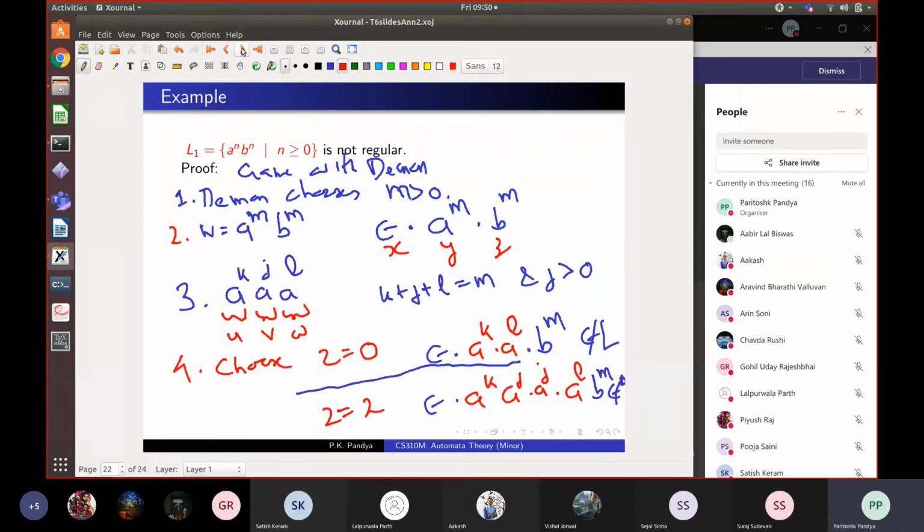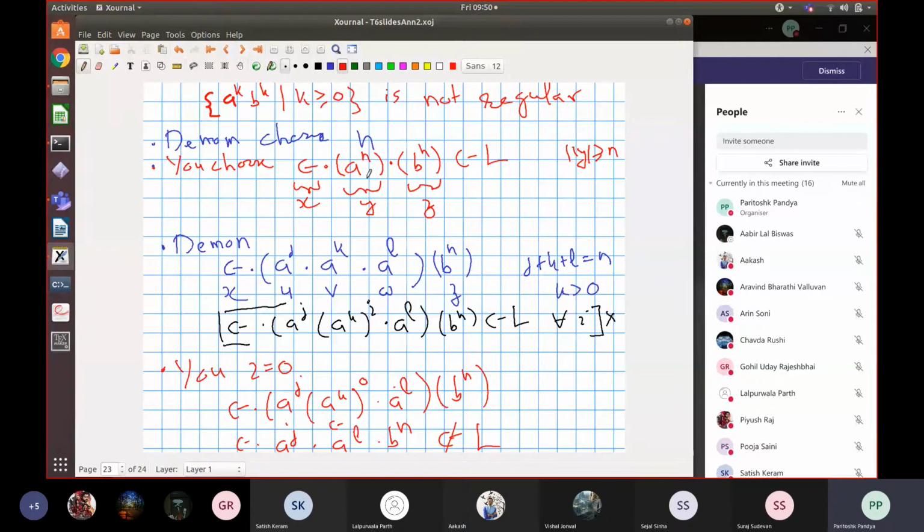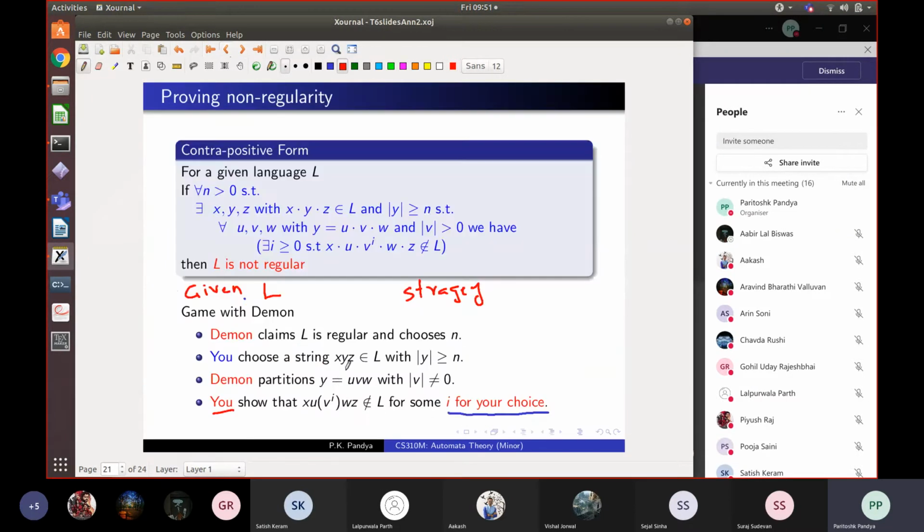In our example, Daemon chose N, and we chose this long word A raised to N, B raised to N. So N occurrences of A, N occurrences of B, and we chose for the non-pumpable part this part A raised to N. So this was all our choice. Now Daemon says, no, you are wrong. This Y has a pump in it, right? That is what he should show, because for any long substring, there should be a pump if the language was regular. So Daemon says this also has a pump. So for that, he will say that, look, I will show you this is a pump.